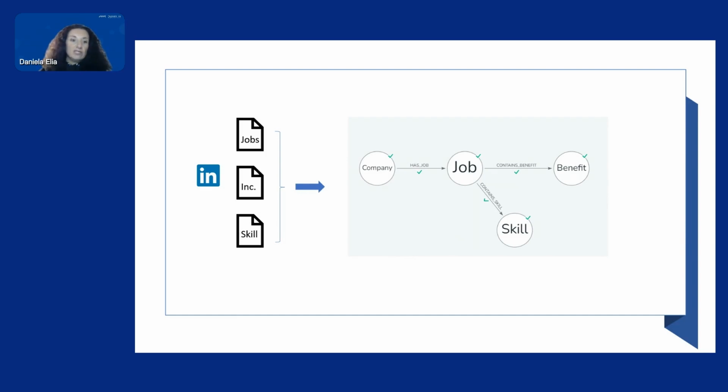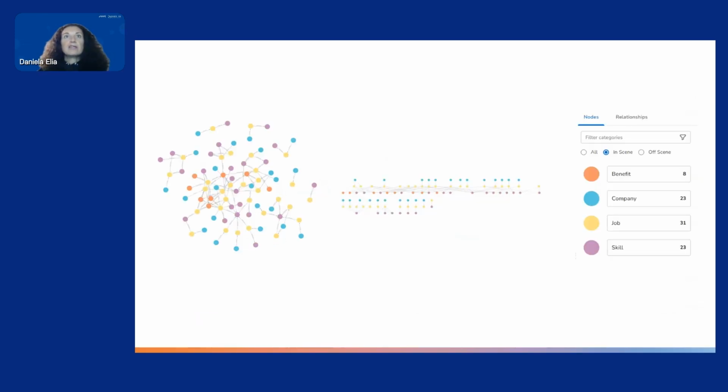And so in this case, we need to create separate files with unique IDs for those features. And then what we do, we map the fields in the CSV files to nodes to establish the relationship and properties in the graph data model designed to support the analysis. And here we can see a very brief representation of what the knowledge graph looks like.